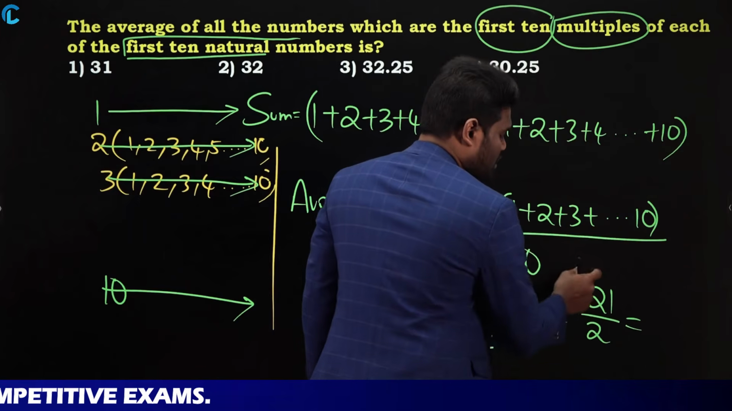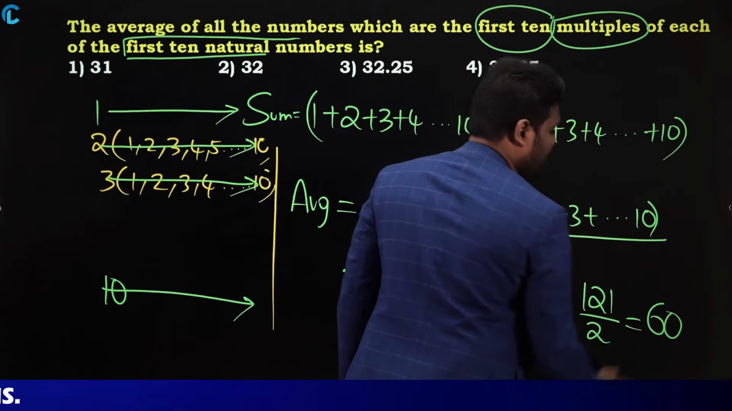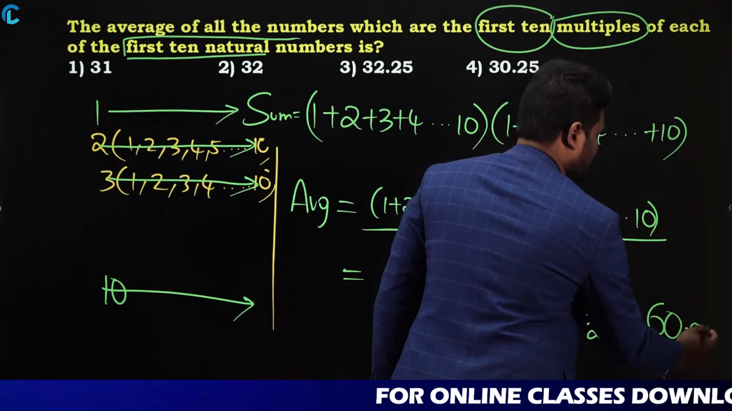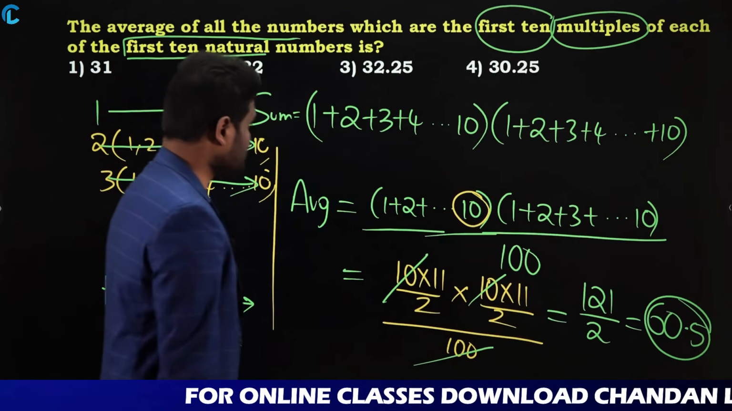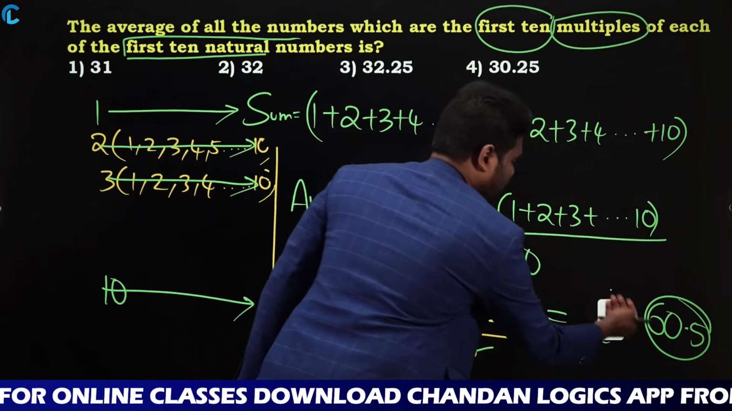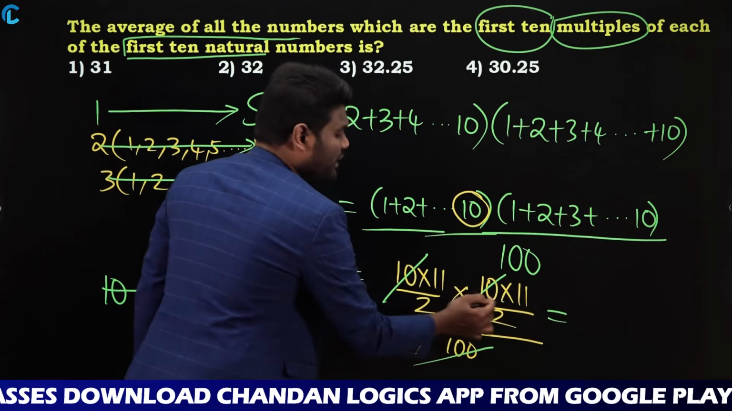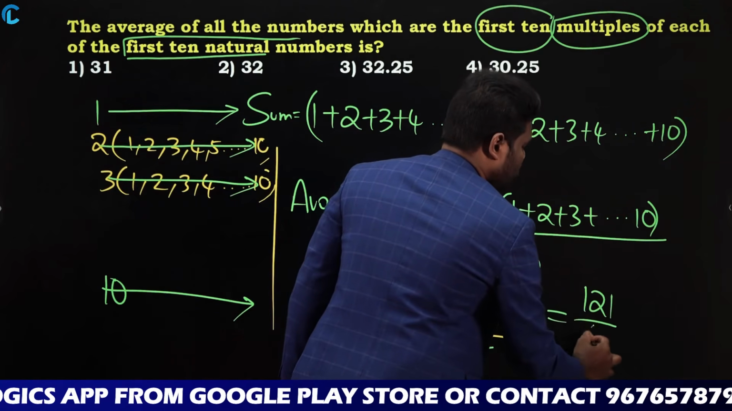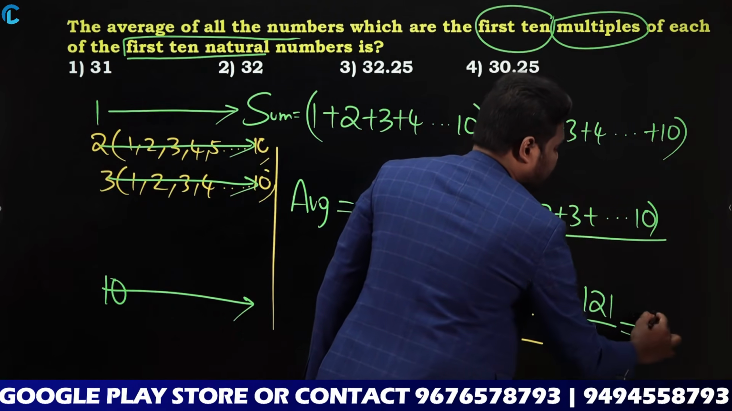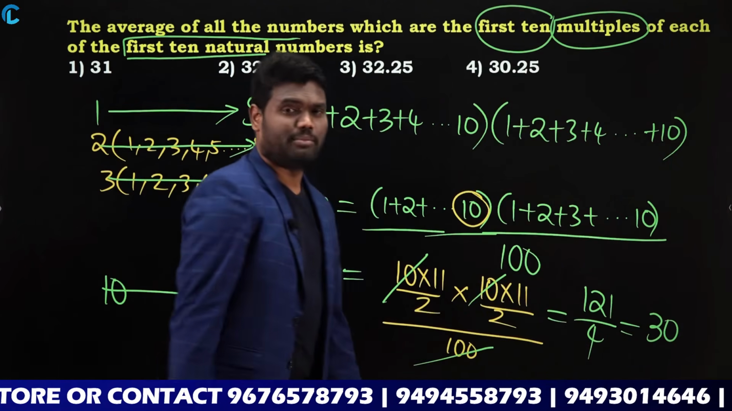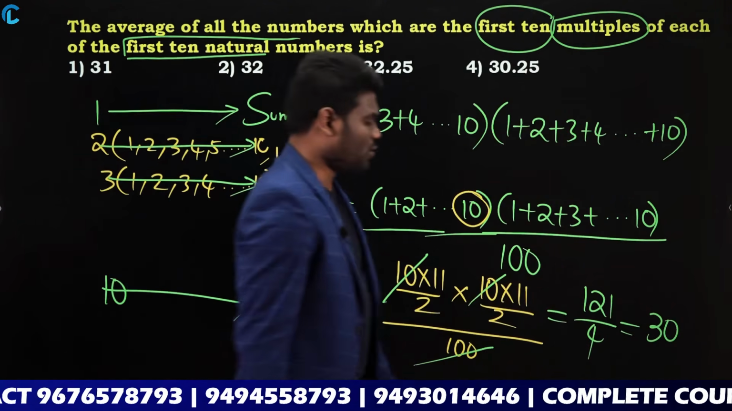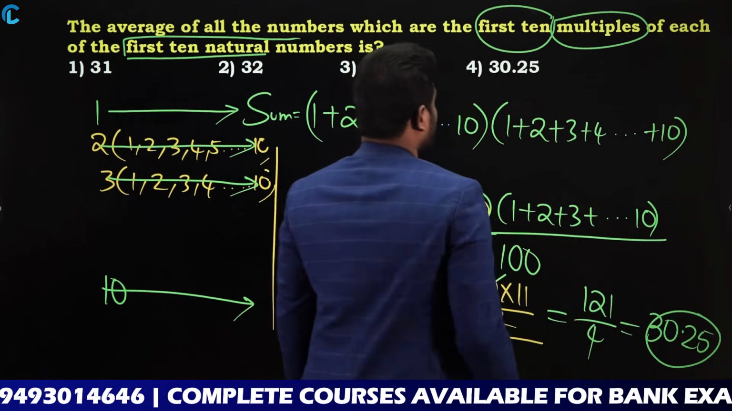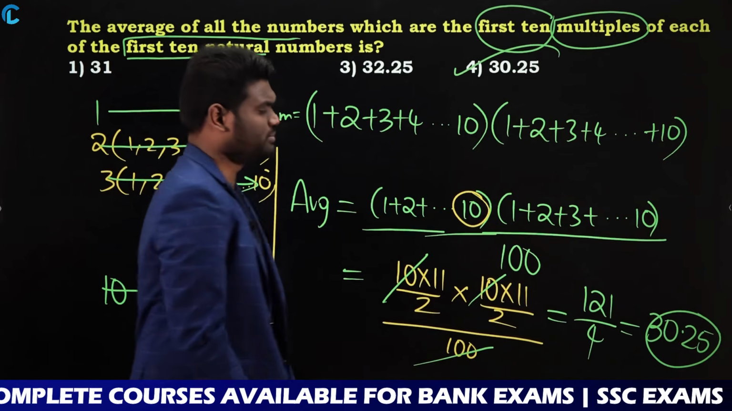121 divided by 2. 120 by 2 is 60, and again you are left with one remainder, 1 by 2 is 0.5. So the answer is like 121 over 2 into 2, which is 4. 11 square is 121, and 121 divided by 4. 4 thirty times is 120. You are left with remainder 1, and 1 by 4 is 0.25. So the answer for this question is 30.25, which is option 4.